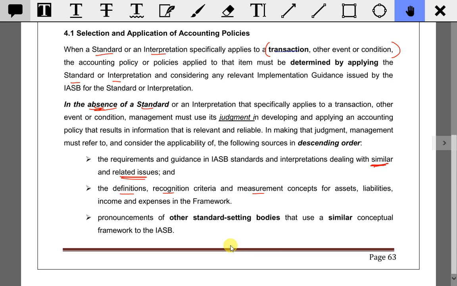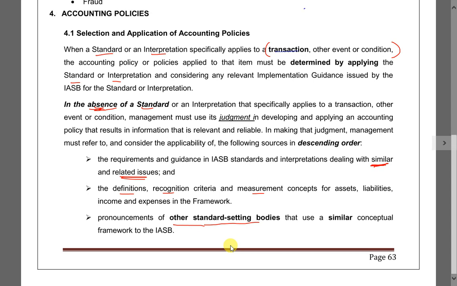We look at the pronouncements of other standard setting bodies that use a similar conceptual framework as the International Accounting Standards Board. Meaning, for this particular transaction, event or condition, TEC, no standard, look at the similar standard. Try to apply the definitions, difficult, cannot. Look at other standard setting bodies, like Japan, they have their own standard setting body. US, they may have their own. See whether they have or not. If they have, then we follow.